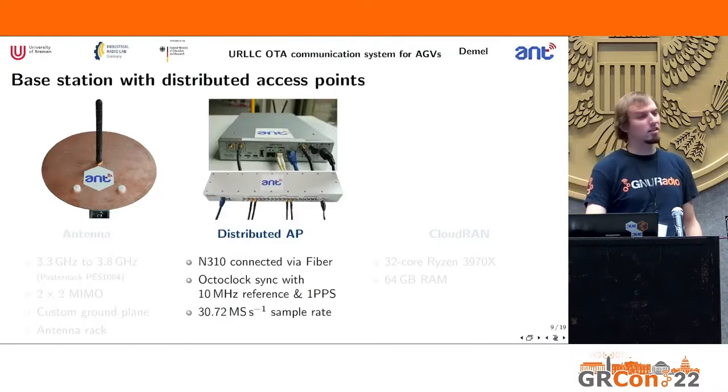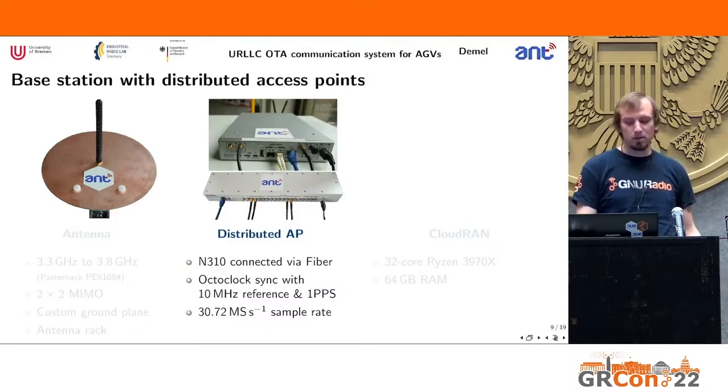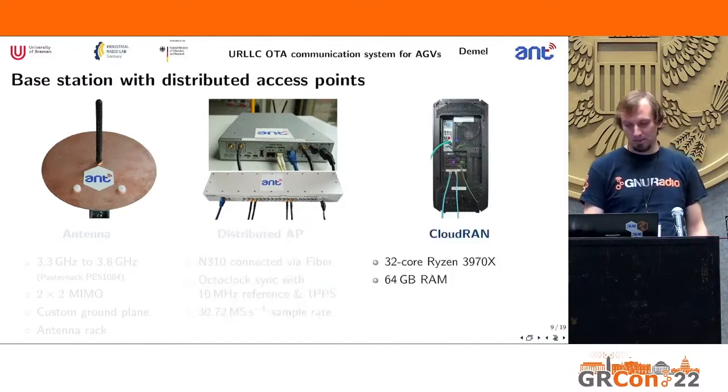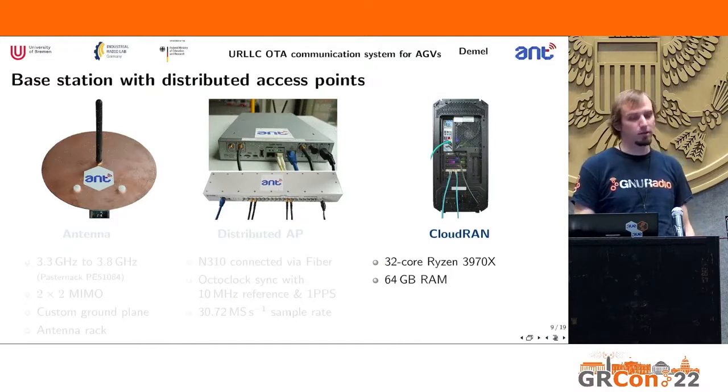Our access points are actually N310s. They are connected via fiber to a central unit, and they are synchronized with an OctoClock with a 10 megahertz reference and a 1 PPS. And then we will have a 30.72 megasamples per second sample rate for all of these. And our Cloud RAN platform is a 32-core Ryzen 3970X with 64 gigabytes of RAM.